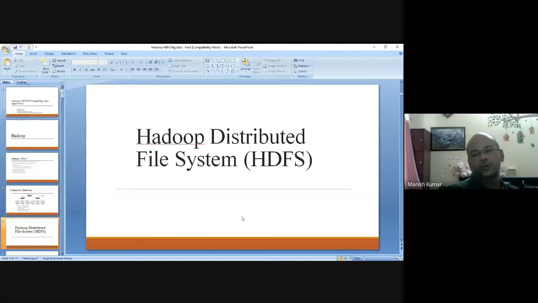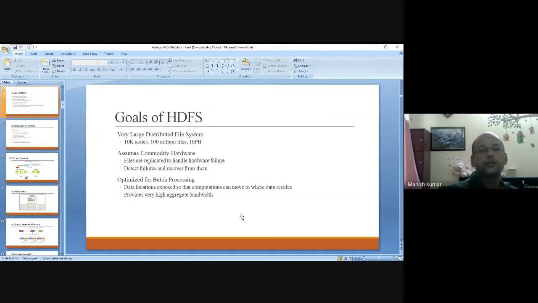And what is the Hadoop Distributed File System? The Hadoop Distributed File System provides a very large file system. Certainly, you may be looking at 10K nodes, that is 10,000 nodes, petabytes of data and more. You can handle 100 million files also. So we are looking for such a large distributed file system.